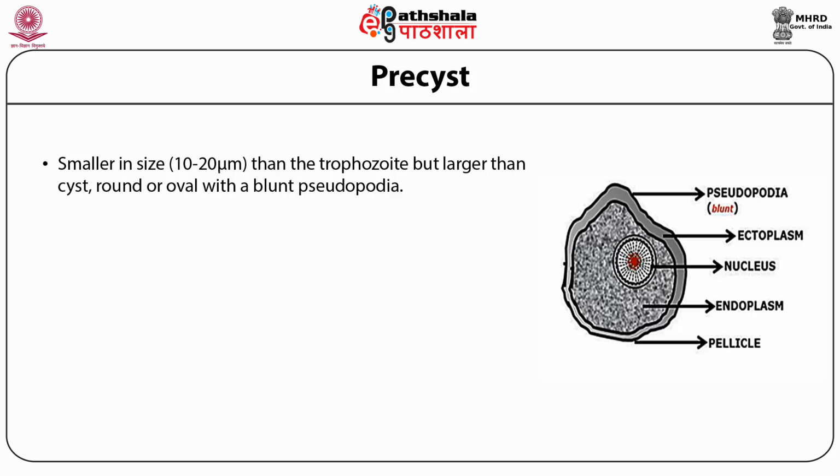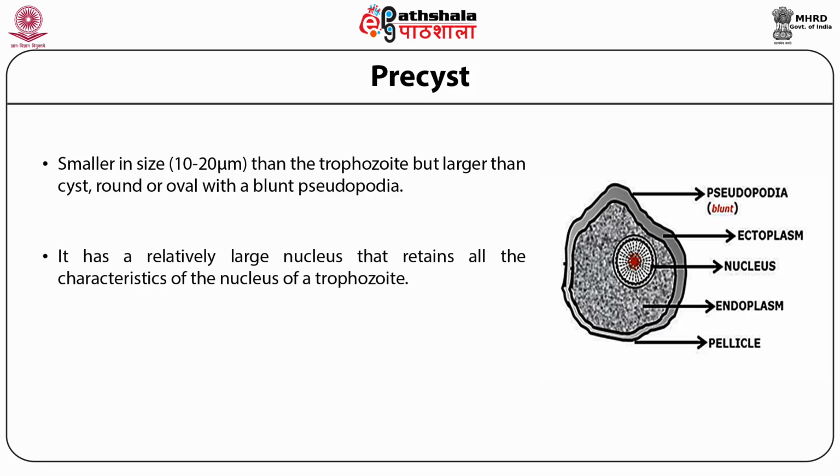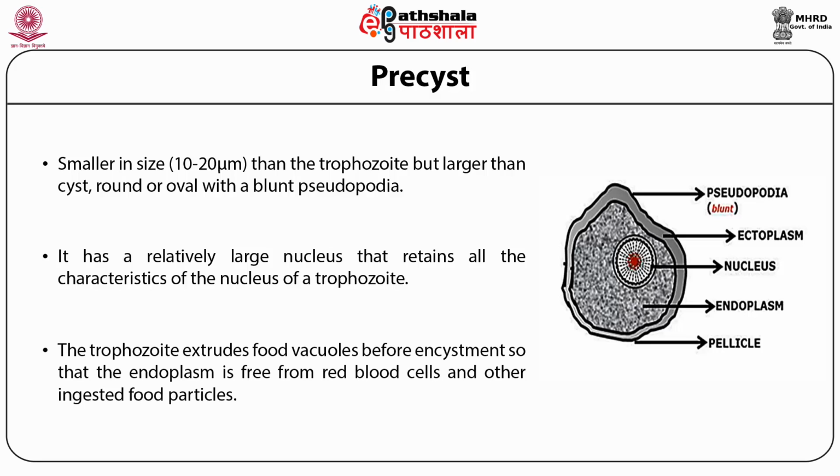Now, the pseudopodia is retracting. It has a relatively large nucleus that retains all the characteristics of the nucleus of a trophozoite.